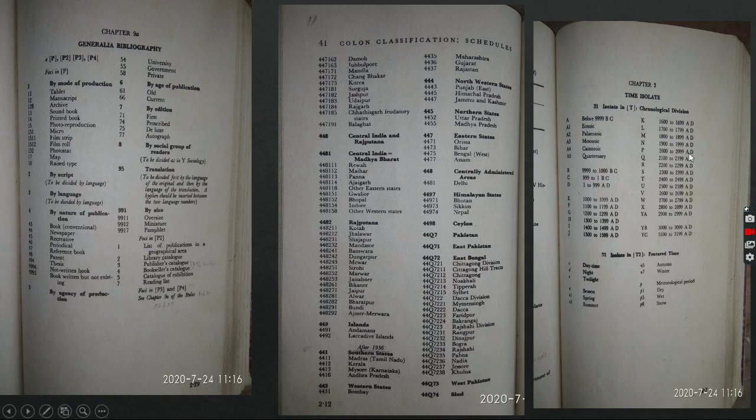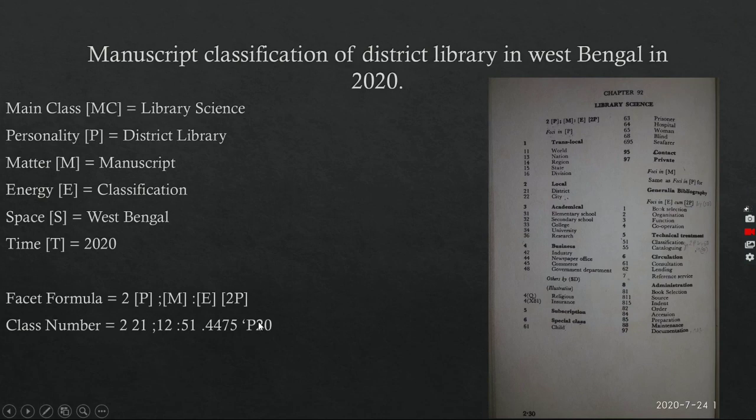So how will we write the notation of 2020? Here I have written P for the 21st century, P for the whole century. After that I have taken 2020: 2 means the second decade of the 21st century, and the 0 means the year of that decade, that is, 2020.